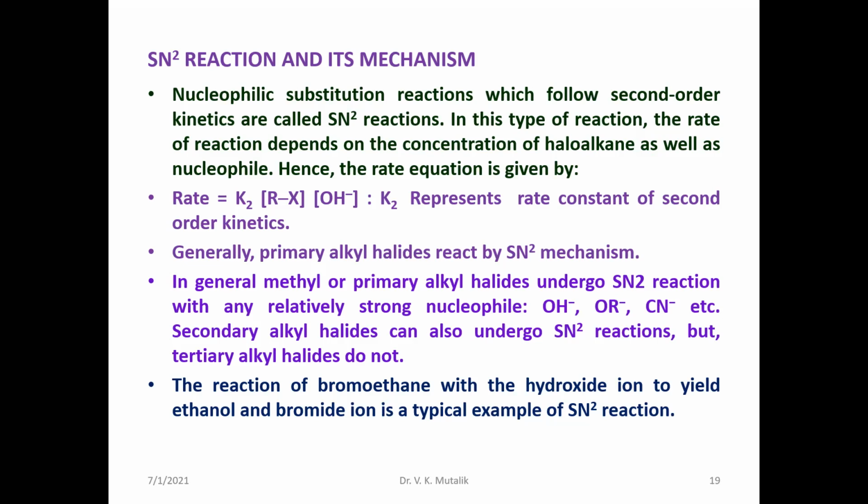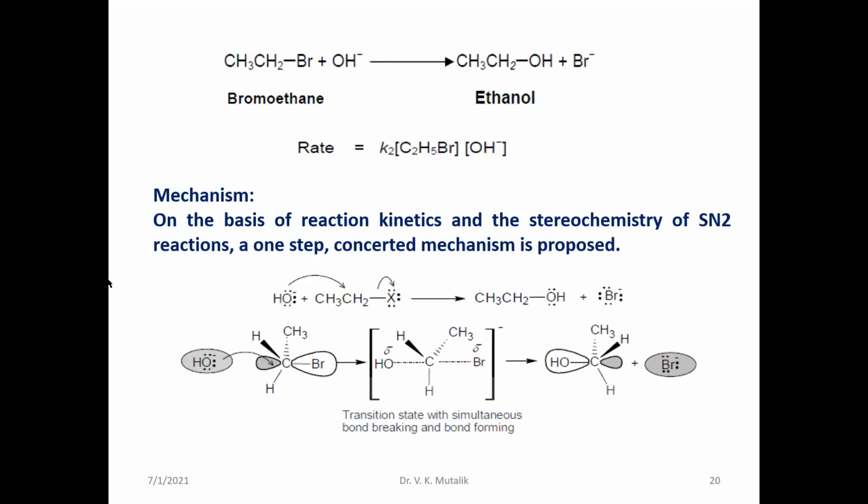Suppose you take a simple alkyl halide, ethyl bromide or bromoethane. When it is heated with sodium hydroxide, it gives ethanol. It will follow second order kinetics. It is a bimolecular reaction wherein the rate depends on both the concentration of the ethyl bromide and the nucleophile. When you study the mechanism,